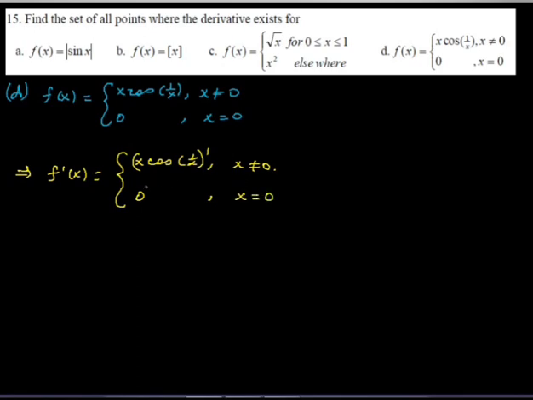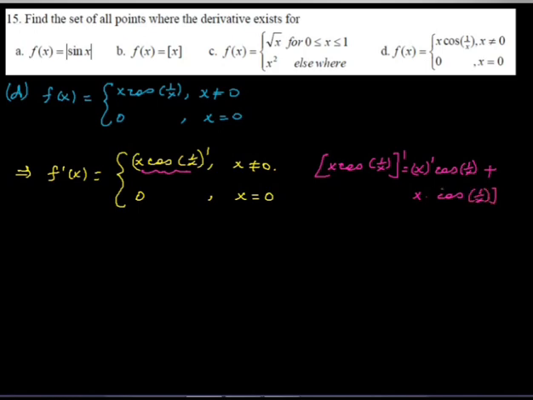Okay, so now we have to understand the derivative of x times cosine of 1 over x. You can apply the product rule and chain rule for finding this derivative. So this becomes the derivative of x times cosine of 1 over x, plus x times the derivative of cosine of 1 over x.